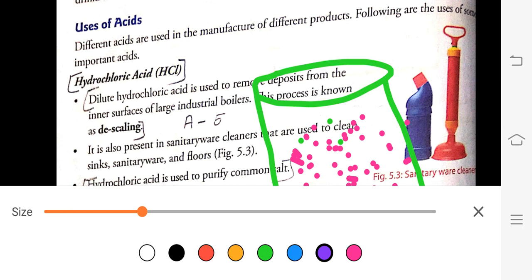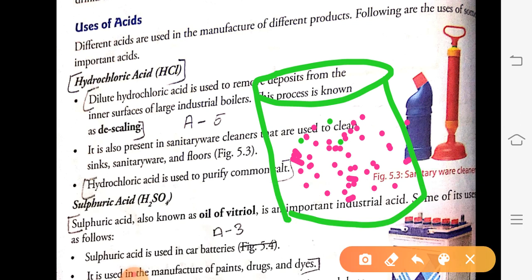Dilute hydrochloric acid is used to remove this deposition from the boilers of the industries. The process of removal of the deposition of impurities from large scale industrial boilers is known as descaling.